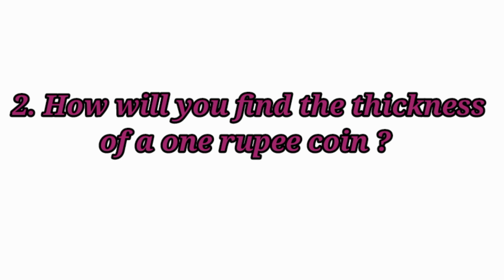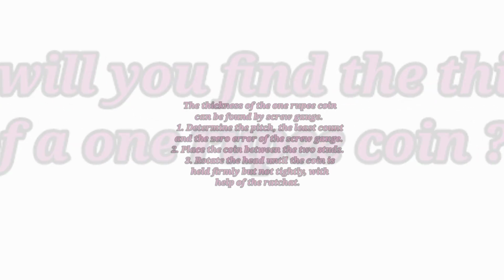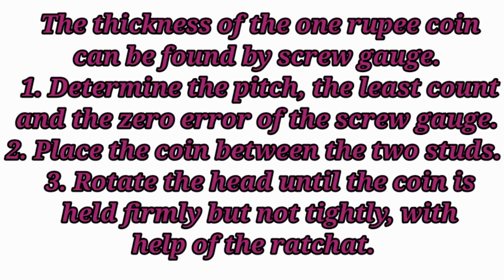How will you find the thickness of 1 rupee coin? Answer. The thickness of the 1 rupee coin can be found by screw gauge. Determine the pitch, the least count and the zero error of the screw gauge. Place the coin between the two studs. Rotate the head until the coin is held firmly but not tightly with help of the ratchet.